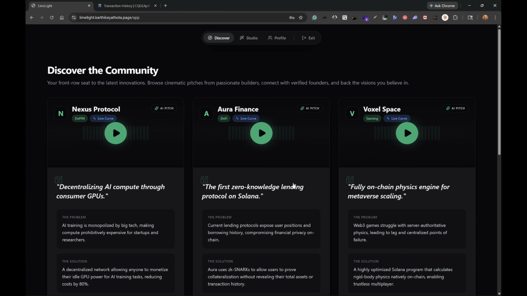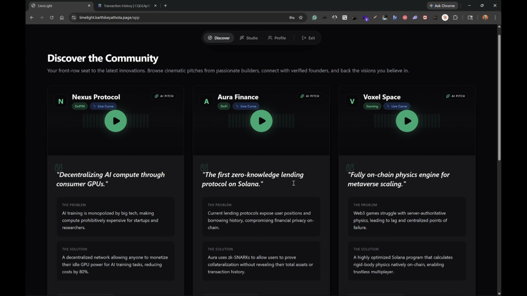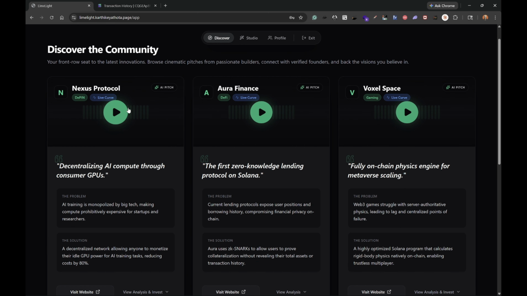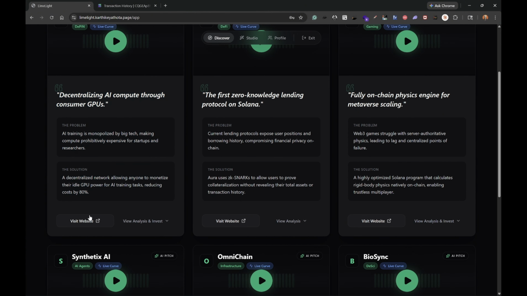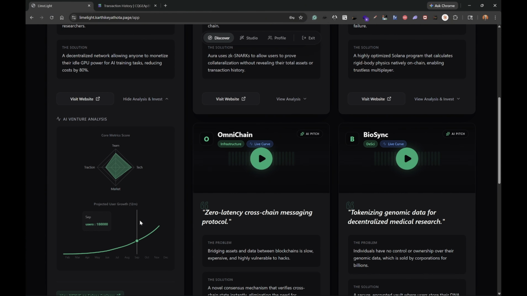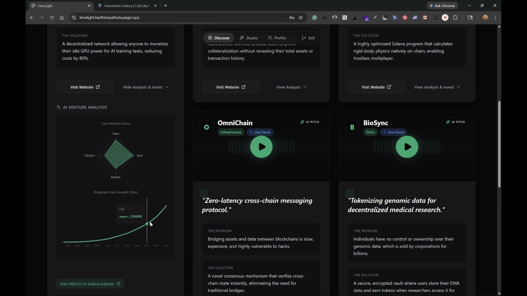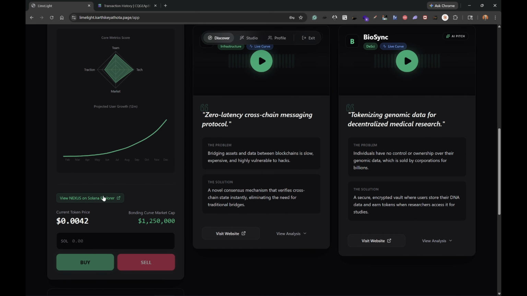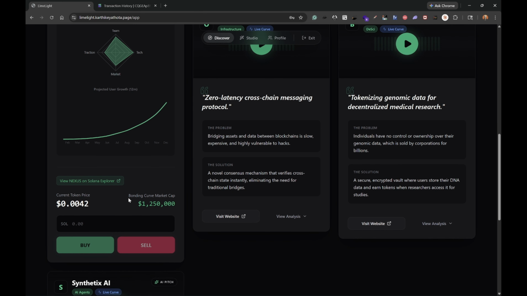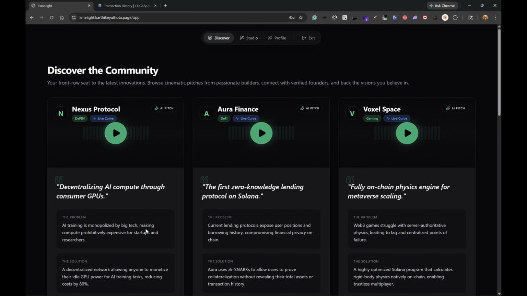And this is our main dashboard, where you can discover existing startups within our platform, right? You can see Nexus Protocol, for example. There is an audio file, which is pretty much the startup elevator pitch that we generate with AI. And this is simplified information about the entire startup. It has the problem and the solution. You can visit the website, and you can view analysis to see the core metrics in the market as well as user growth over the next 12 months. Over here, we have integrated Solana to show the current token price as well as bonding curve market cap, and you can see Solana Explorer through this, which I'll demo really soon. So now the Discover tab is done. Let's quickly move on to the Studio tab, right?